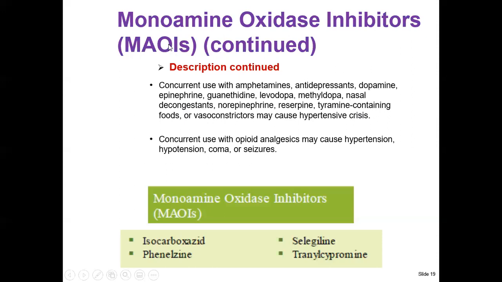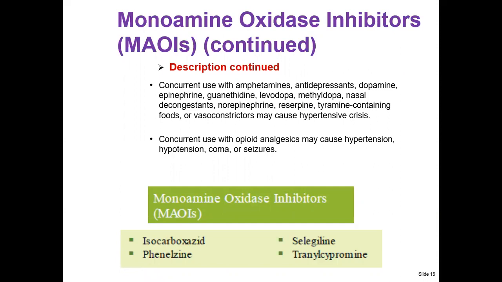So monoamine oxidase inhibitors should not be used with these groups of drugs to avoid bad effects. Concurrent use with opioid analgesics may cause hypertension or hypotension, both are bad, and both can lead to coma and death, or even seizure.